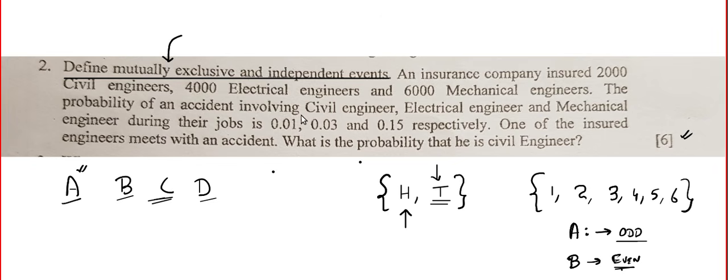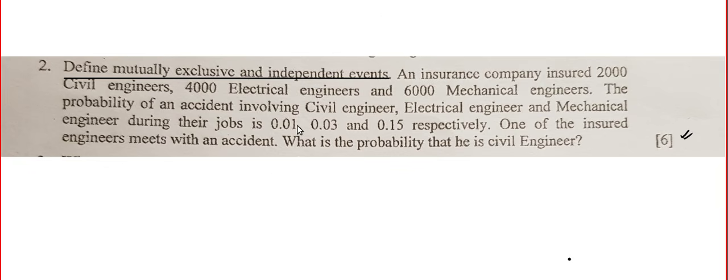Okay, now the second one, independent events. Independent event means events which do not depend on each other. The best example will be you and your friend writing the same exam in two different colleges or two different buildings. So look at this, you are going to answer the same question paper.